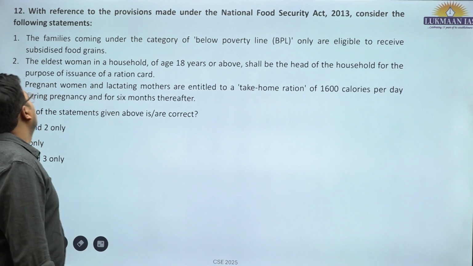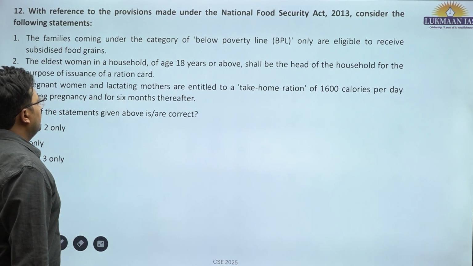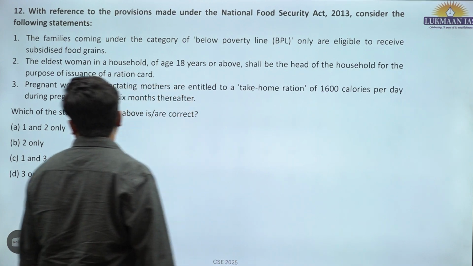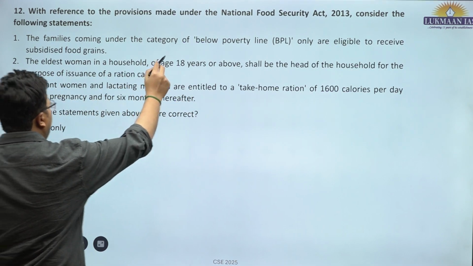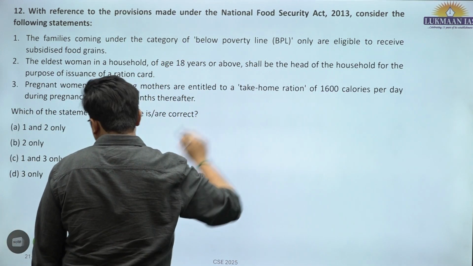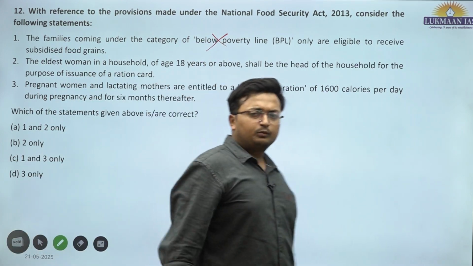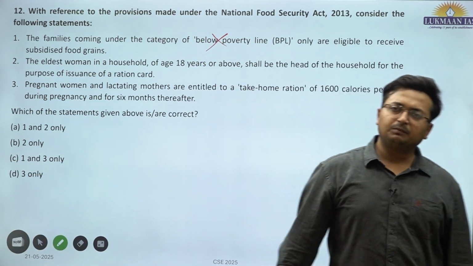With reference to the provisions made under the National Food Security Act 2013, consider the following statements. Families coming under the category of BPL only are eligible? No. Not only BPL, they are considered to be part of the Targeted Public Distribution System, TPDS.